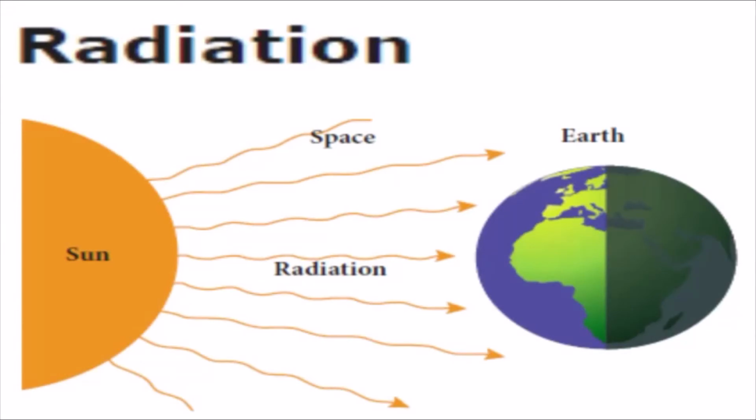Radiation. Radiation is the third form of heat transfer. Heat is transferred through solids by conduction. Heat is transferred through liquids and gases by convection. Heat can be transferred through empty space, even through vacuum. Heat energy from the sun reaches the earth by this form of heat transfer. Radiation is defined as the way of heat transfer from one place to another in the form of electromagnetic waves.